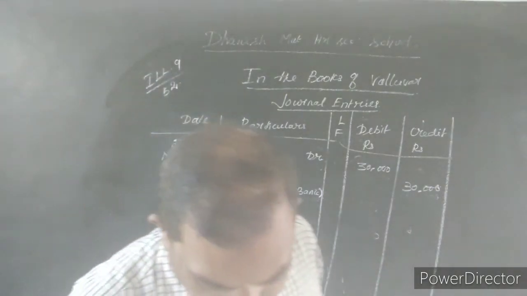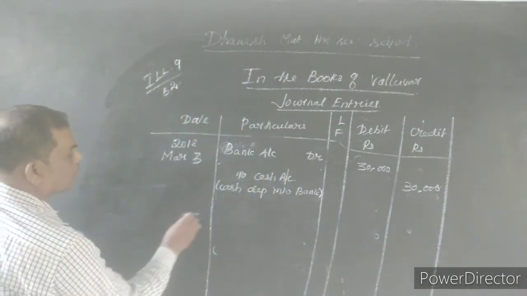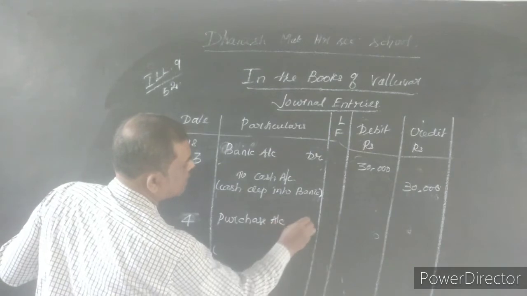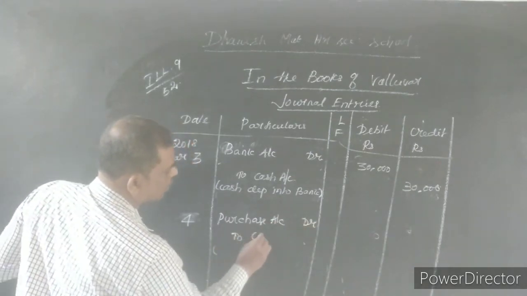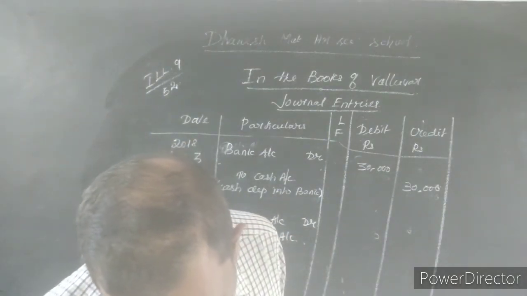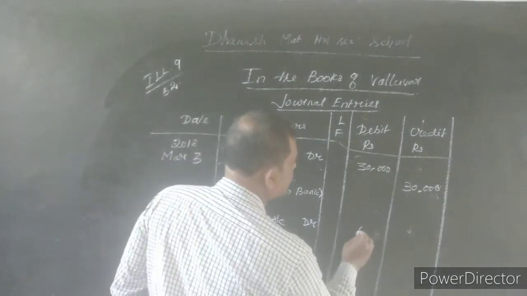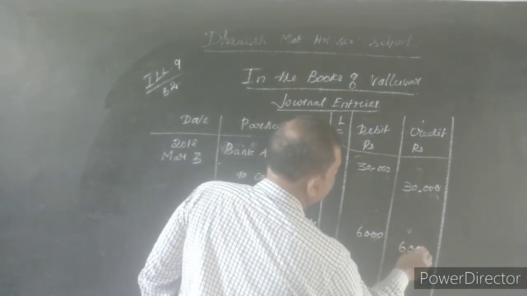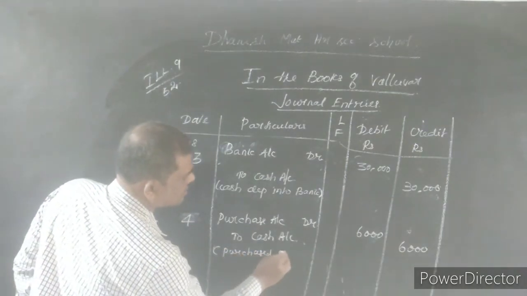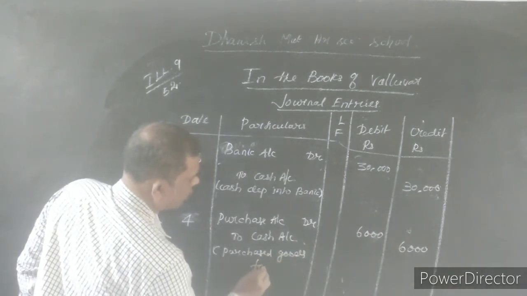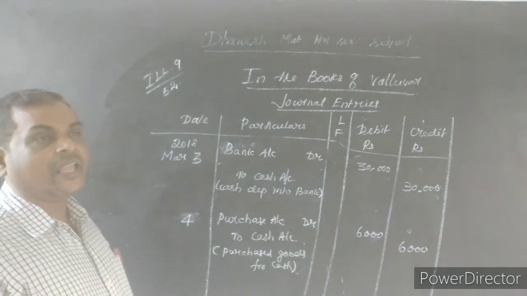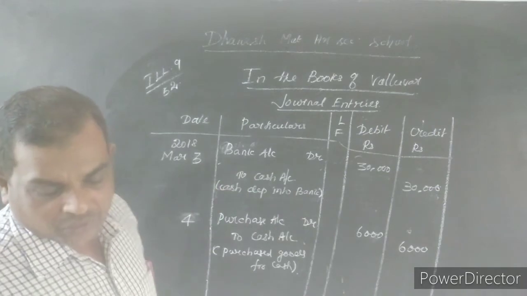What is the date of the journal entry? 4. So you have to put 4. Purchase account debtor to cash account. How much? Purchase of sarees rupees 6,000. So you put debit 6,000, credit 6,000. Narration is what? Purchase of goods for cash. So this is the journal entry for the 4th.